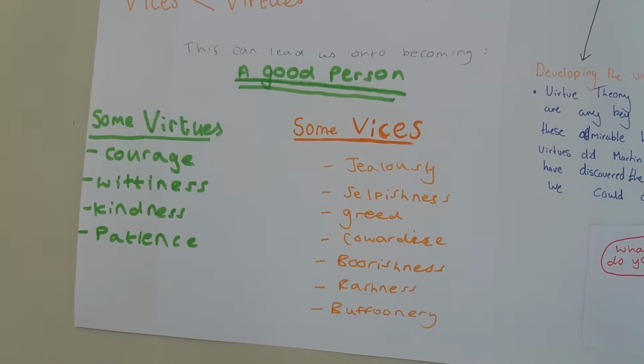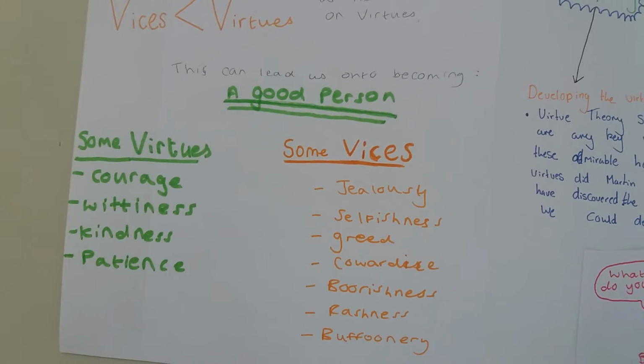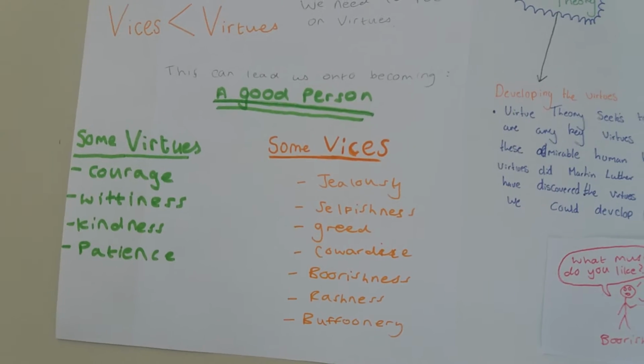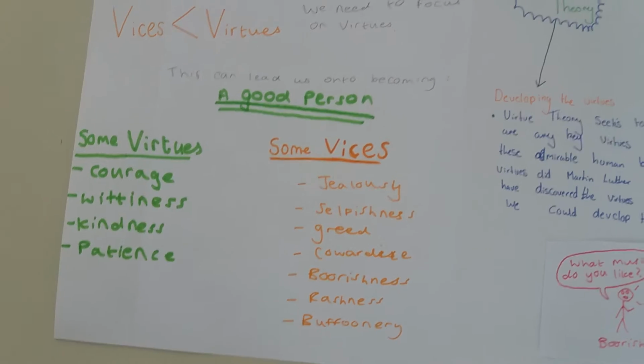Some virtues include courage, wittiness, kindness, and patience, whereas some vices include jealousy, selfishness, greed, cowardice, boorishness, rashness, and buffoonery.